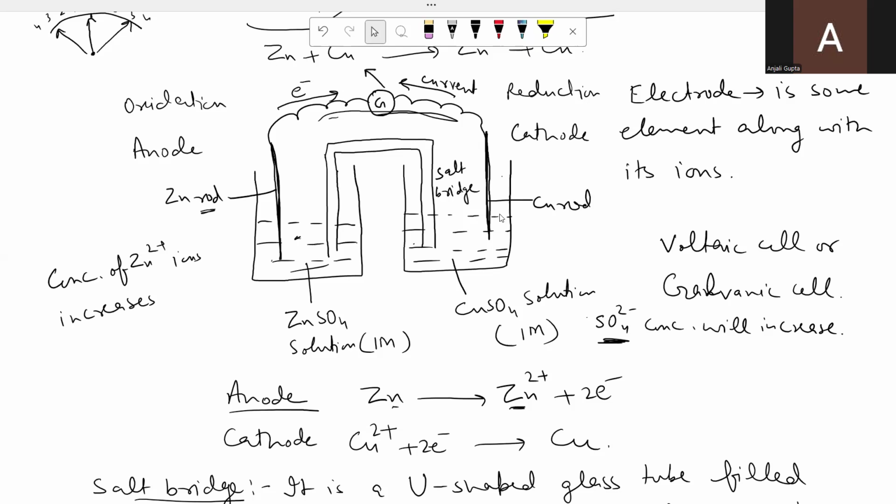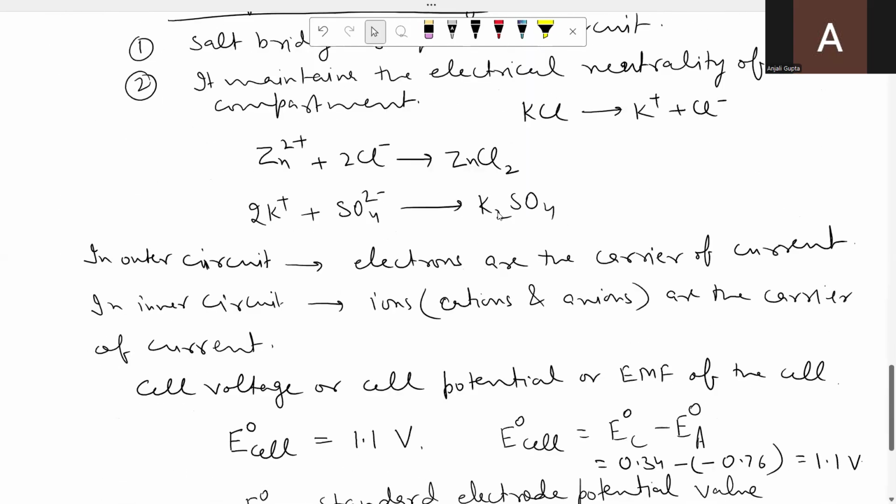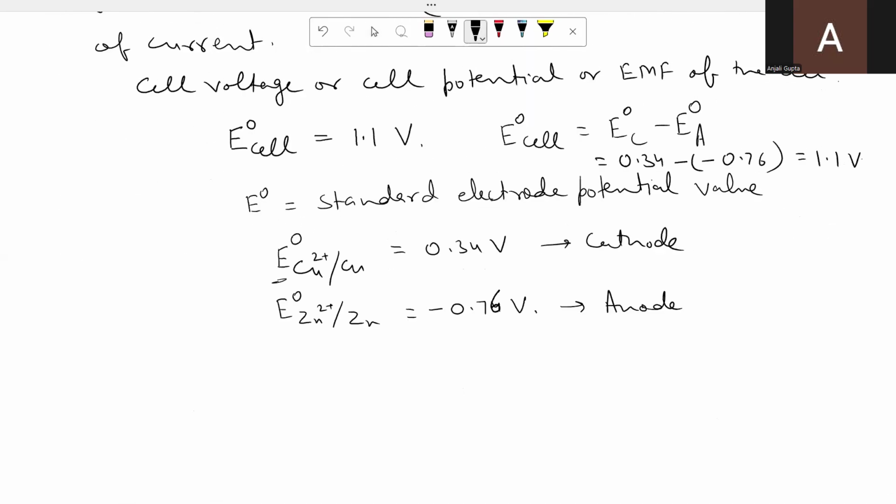Then we see their E naught values. The electrode having more value of E naught, that is copper, will always have a tendency to undergo reduction. That has a strong tendency to undergo reduction as compared to other one. So the other one electrode which is having lesser value of E naught will always undergo oxidation.